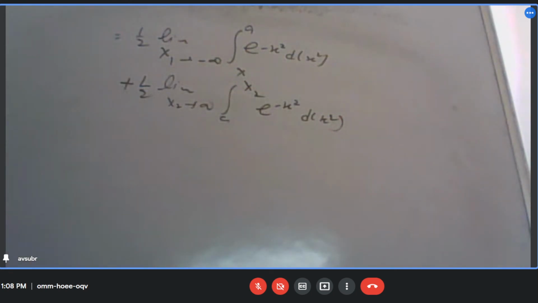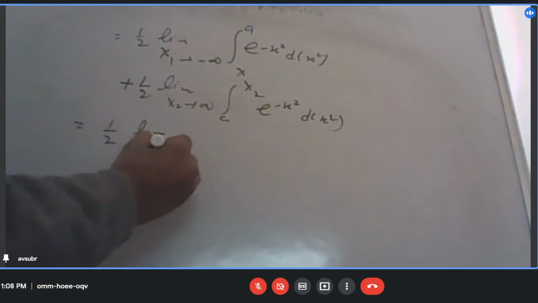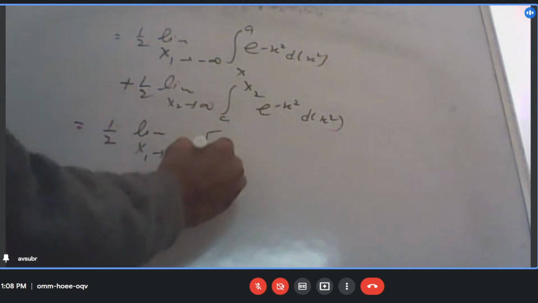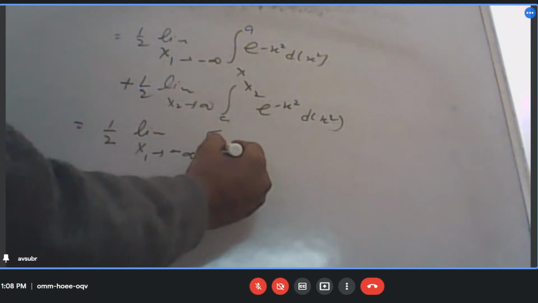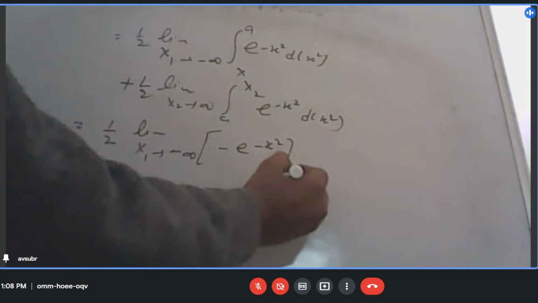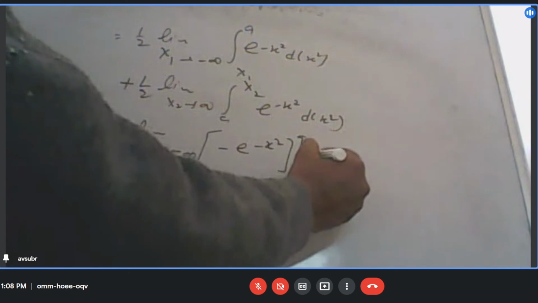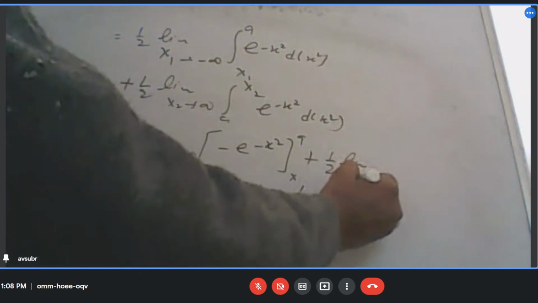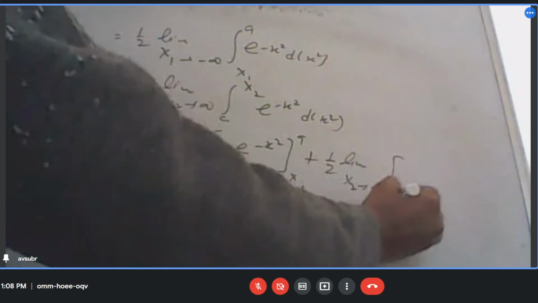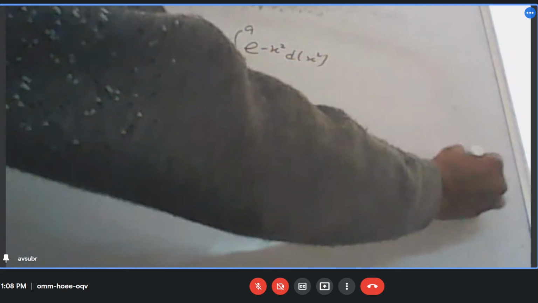That is equal to 1 by 2 limit x1 to minus infinity, minus e to the power minus x square from x1 to a, plus 1 by 2 limit x2 to infinity, minus e to the power minus x square from a to x2.